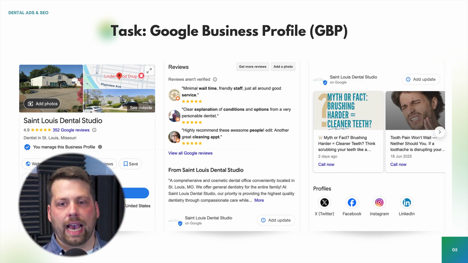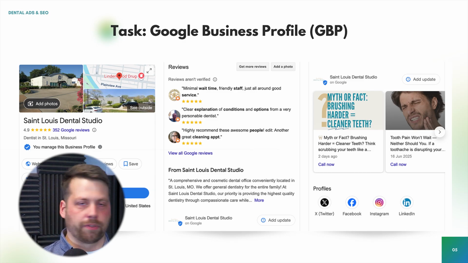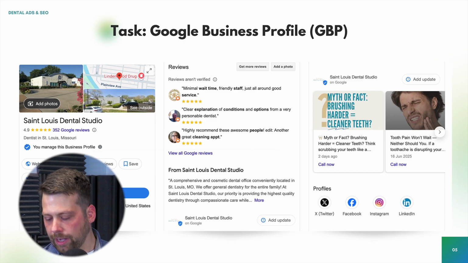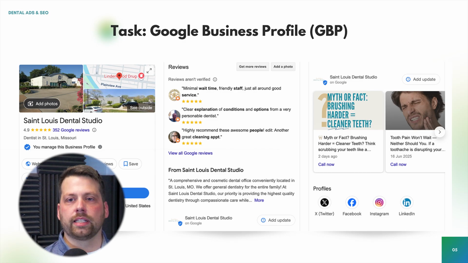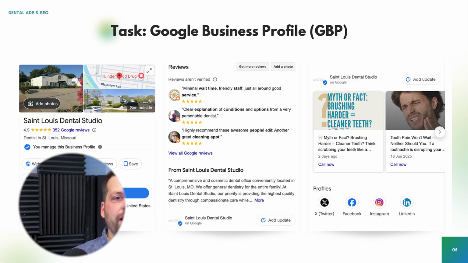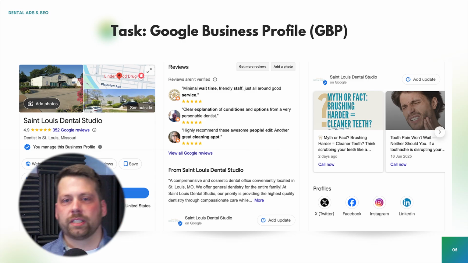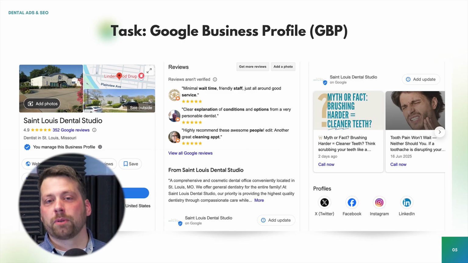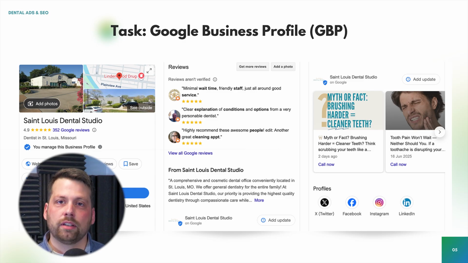There's at least a post getting added there, besides all the different sections being filled out of the Google business profile. And I want to go over the results of this. Here we have 2,589 people viewed this Google business profile, which was a 412% increase over the previous year, just by optimizing that profile and updating those posts on their Google business profile.